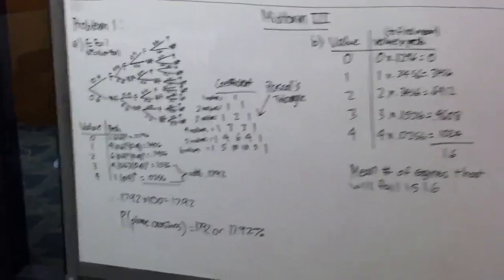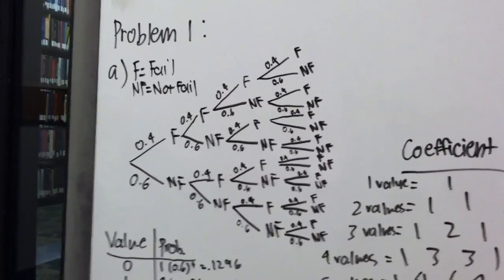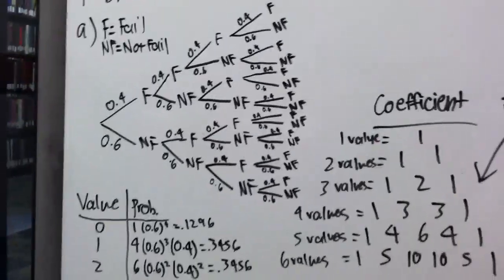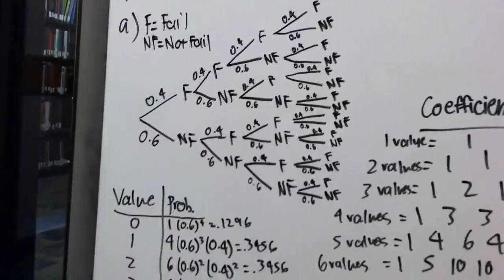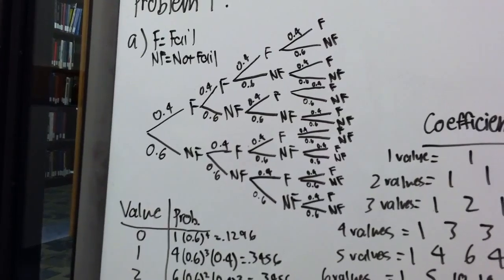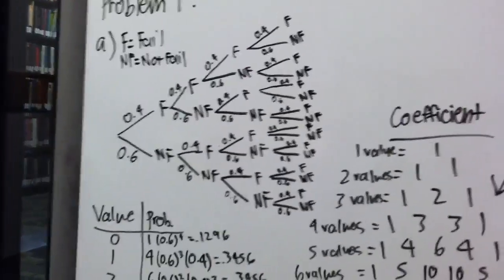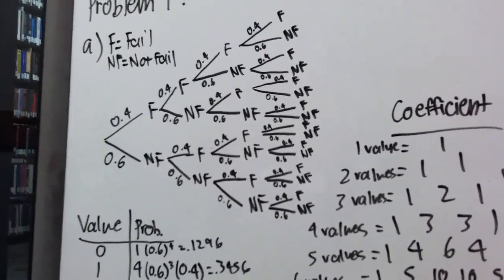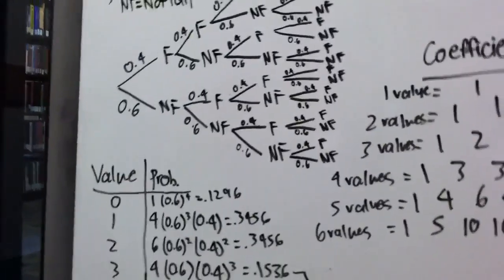So the first thing that we should do is make a tree diagram of the probabilities. I labeled F for failure of the engine and NF for the engine not failing. So we already know that the probability of an engine failing is 0.4. So that means we can subtract that from 1, which gives us the probability that the engine will not fail. So in this case, if the probability of an engine failing is 0.4, then our probability of an engine not failing is 0.6.